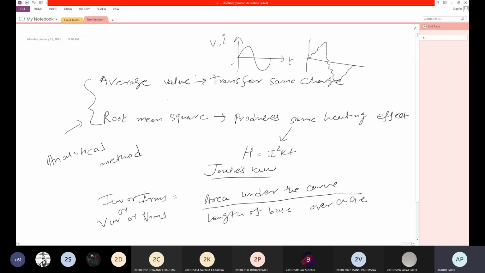But it is a symmetrical current. It has positive as well as negative cycle. So sometimes you will be asked to derive the average or RMS value for the non-sinusoidal current.